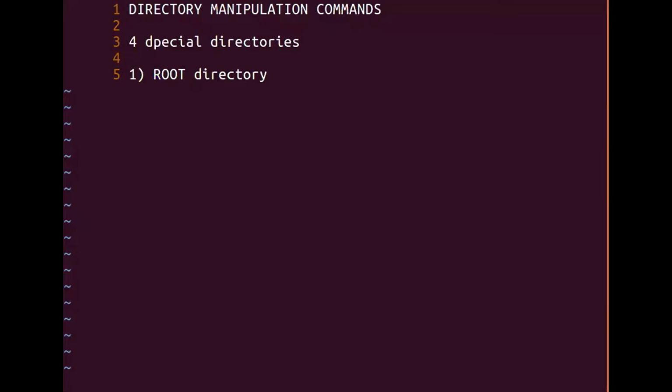Now this particular directory is considered to be the highest level in the hierarchy of the Unix operating system, right? It is the root of the whole file structure, and hence this root directory will not have a parent directory, right? If you recollect the concept of hierarchical tree structure which we were discussing earlier, this directory structure of Unix is exactly similar to the tree structure we have seen in data structures.